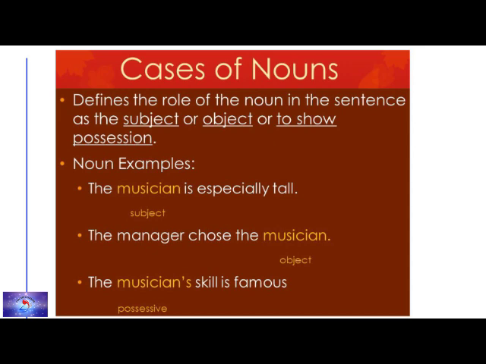So you can find the difference between the three types: one is subject, one is object, and one is possessive. The same word musician, when it is placed in the subject part, gives a different meaning. When it is placed in the object, there is a difference in the meaning of the sentence. In the same way, when it becomes possessive, it gives a different meaning. So you can easily identify the difference in the placement of a noun, whether it plays the role of subject, object or possessive. So with this I conclude the explanation of the noun cases.